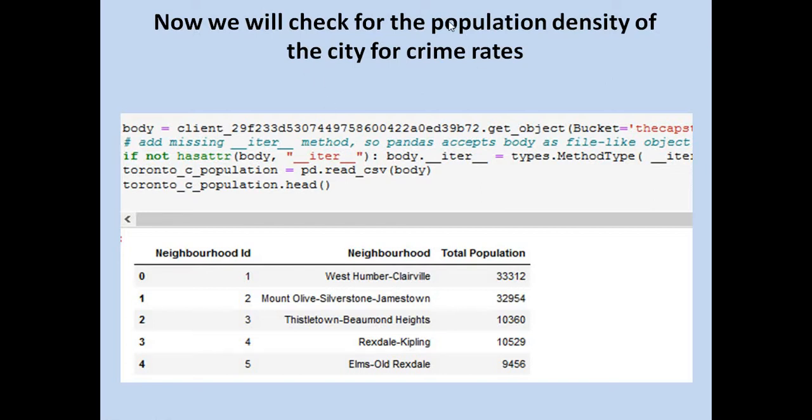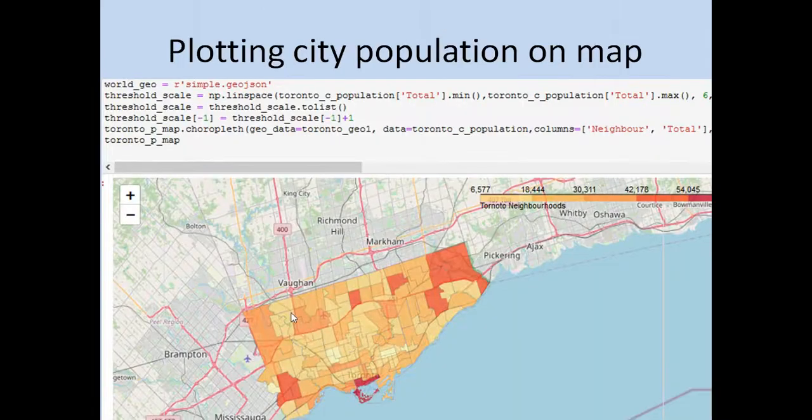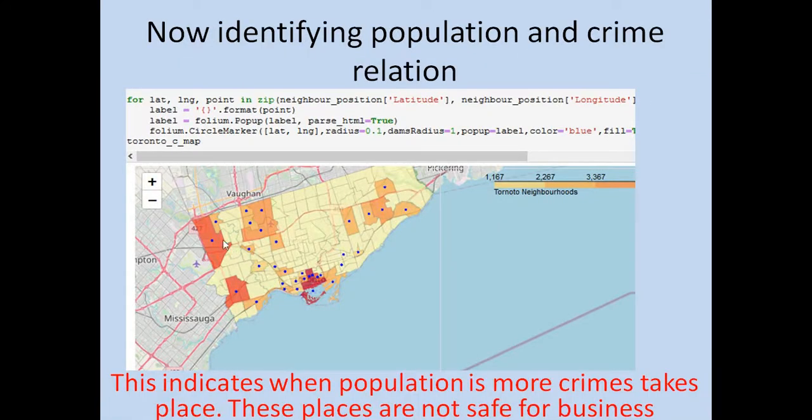Now I am checking the population of the cities. So these are the populations of the cities and the number of crimes. I have plotted the population against the number of crimes. If we check here, where the population is more, the number of crimes is more. If the number of crimes is more, these cities are not beneficial for starting a business. This is what I learned.